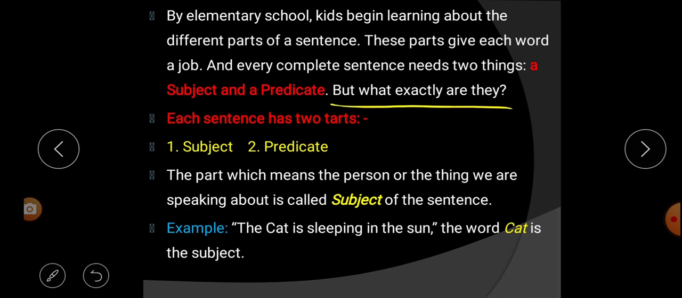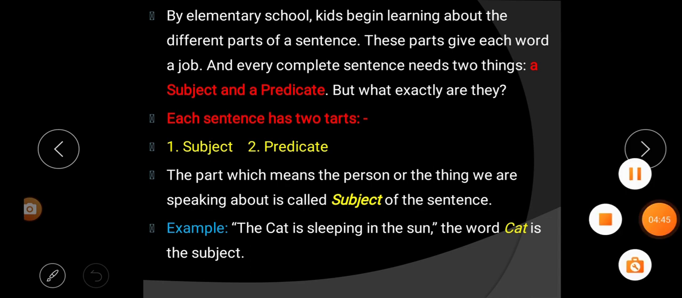But what exactly are they? What exactly are a subject and predicate, that we will discuss in today's class. So let us listen carefully and try to understand. Each sentence has two parts. Just as I said, each sentence has two parts, or to complete a sentence we need two things. What are they? Subject and predicate. So now let us discuss what is a subject.